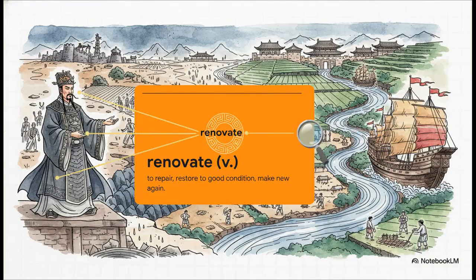So the emperor had this super ambitious vision to renovate China, meaning to repair it, restore it, and make it brand new again. Years of vicious, or just extremely severe and painful war had really taken a huge toll. The population was way down, and production had basically stalled out to a mere trickle, meaning it was barely flowing at all, just falling drop by drop. The emperor desperately needed to jumpstart the economy and project some serious power. So he tapped Zheng He to lead this massive fleet.